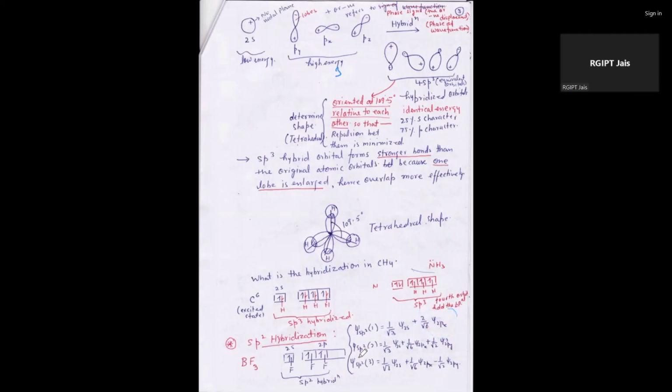For the second wave function, if s has higher character and px and py also contribute in bonding, the wave function is 1 by root 3 times 2s plus 1 by root 6 times 2px plus 1 by root 2 times 2py. In the third case, there is the contribution of 2s, 2px and 2py, all three orbitals.